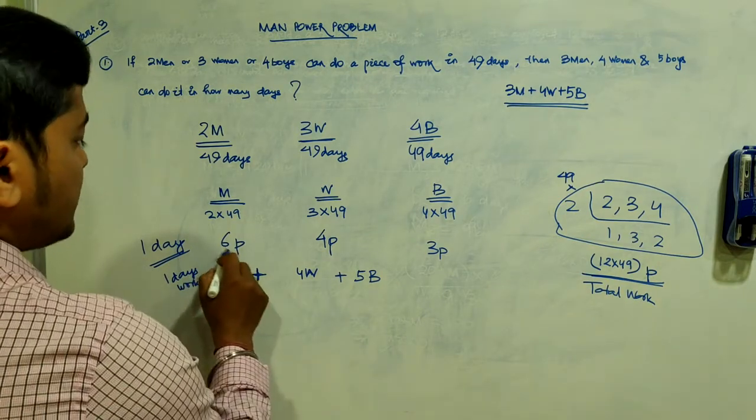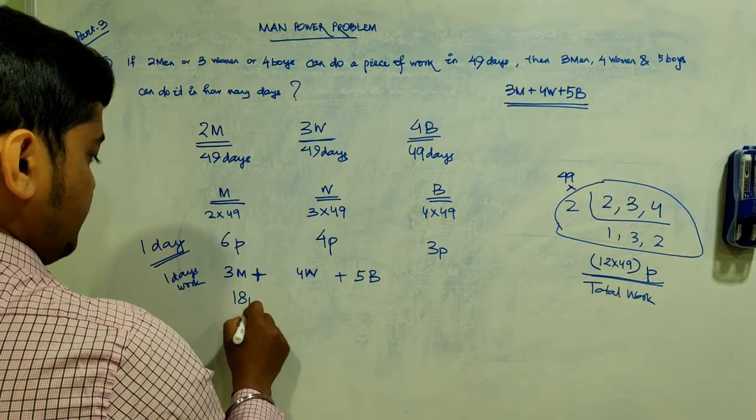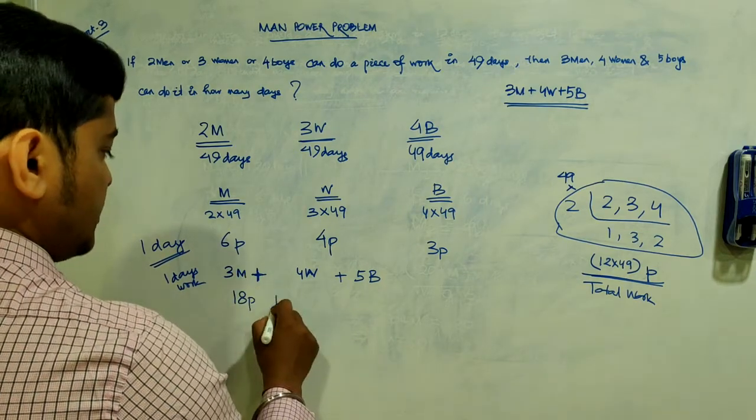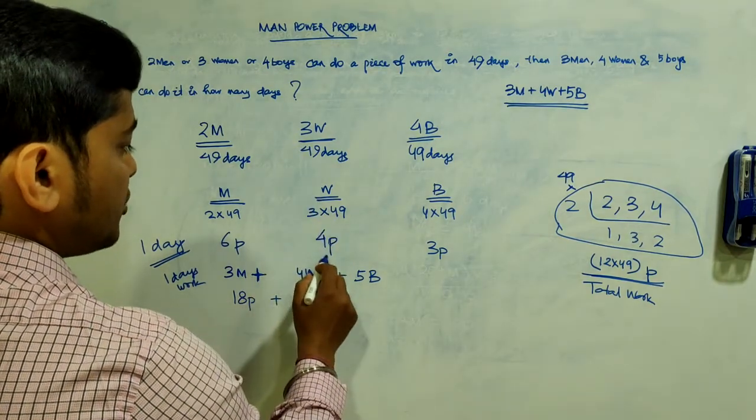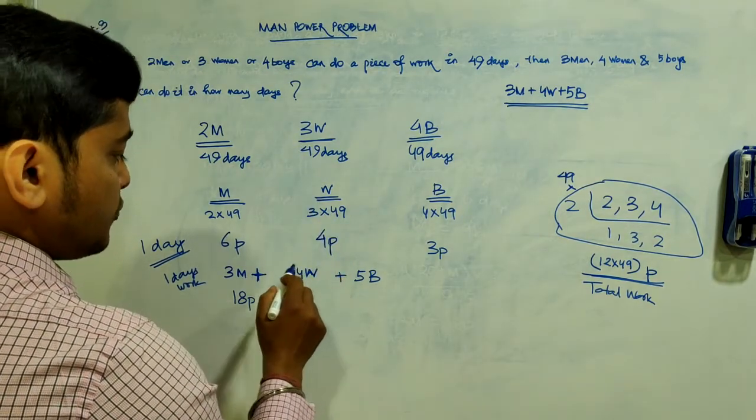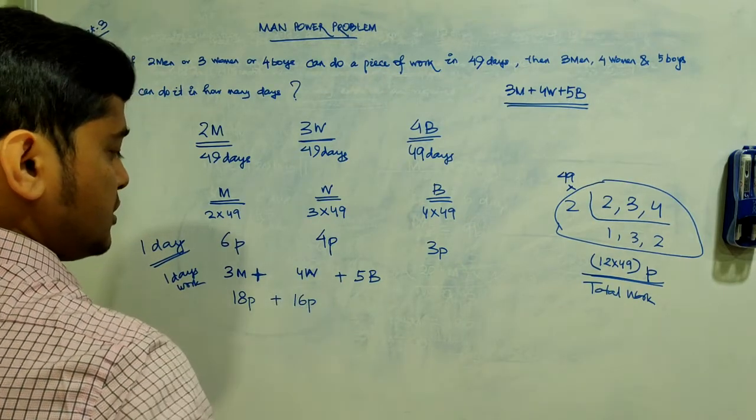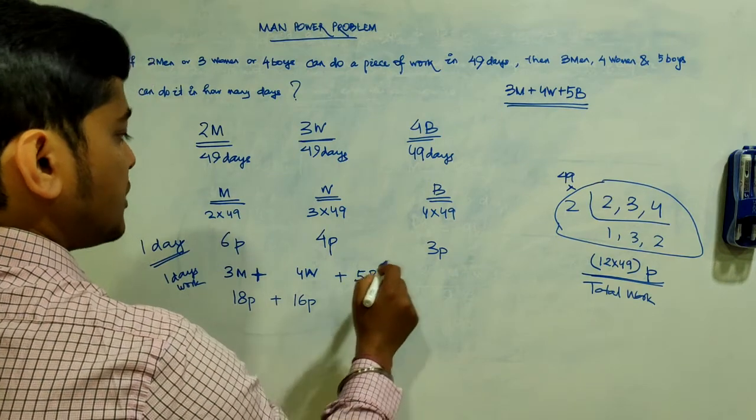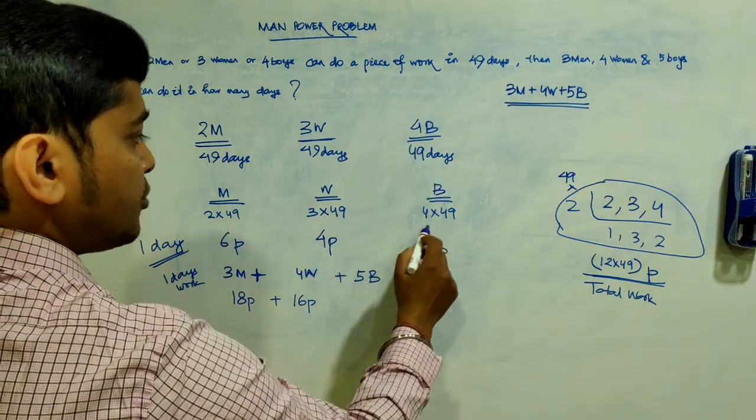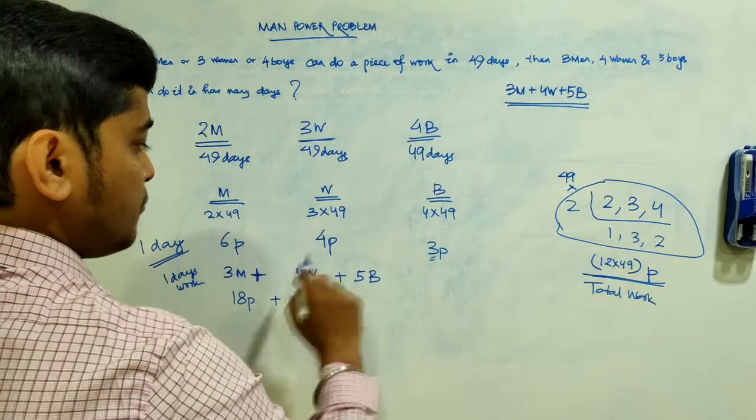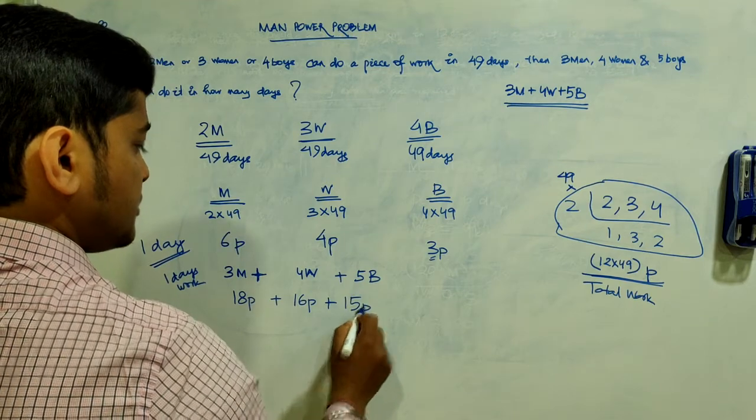3 men: 1 man can do 6 parts of work, so 3 men can do 18 parts. 6 times 3 is 18. Plus 1 woman can do 4 parts of the work, so 4 women can do 16 parts, right? Similarly, 1 boy can do 3 parts of the work in one day, so 5 boys can do 15 parts, right?